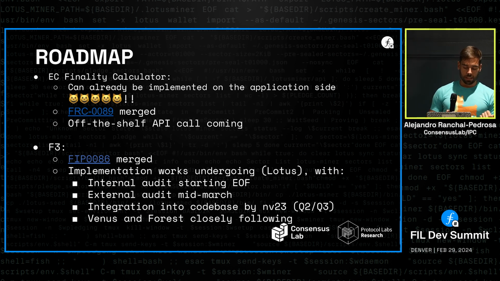Then on F3, we have almost completely finished the changes on the design of the FIP, the Filecoin Improvement Proposal. There are a couple more changes coming this week or next week, but very minor, and then it will be completely finalized. In implementation, we've been working for a few months already, and it will probably be integrated and released into mainnet at the end of Q2 with MV23 in a deactivated mode, and no later than a month from that be activated, giving this fast finality that we've been talking about for so long.